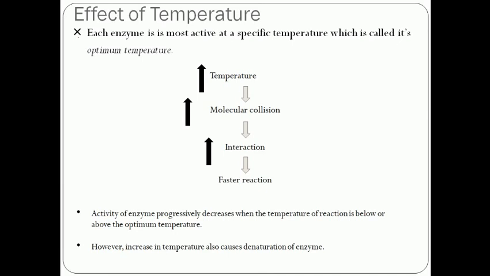With increased temperature, molecular collision and interaction increase, and there is a faster reaction. The activity of enzyme will progressively decrease with decreasing temperature.